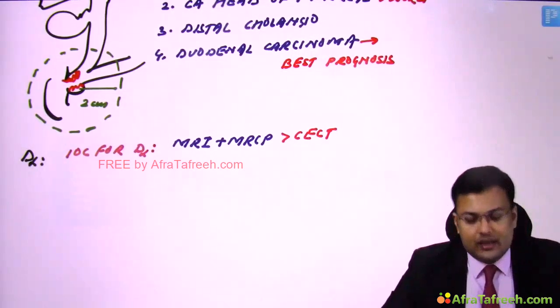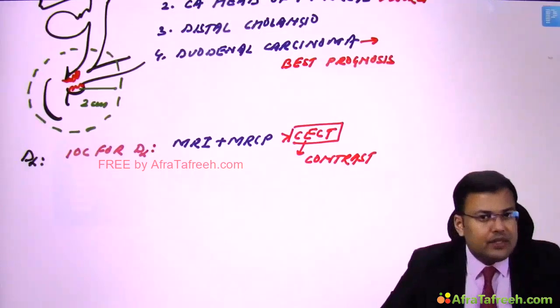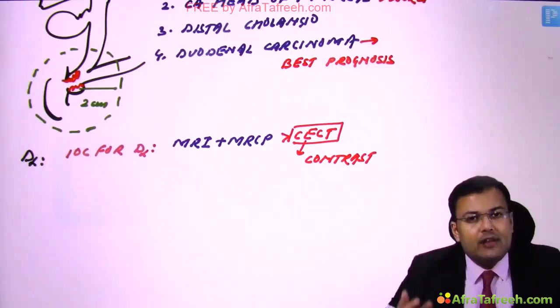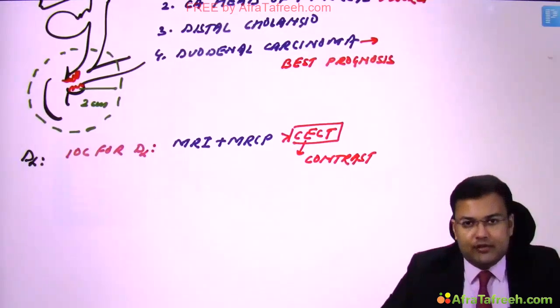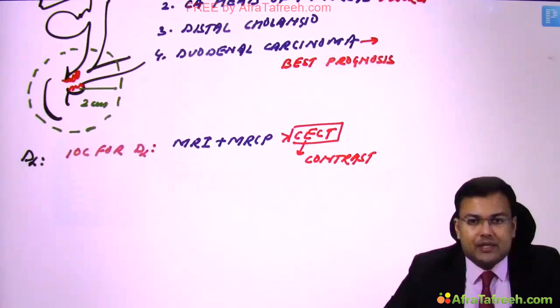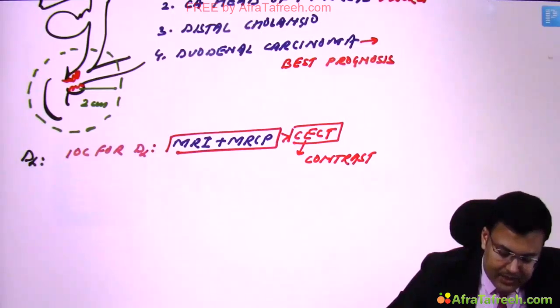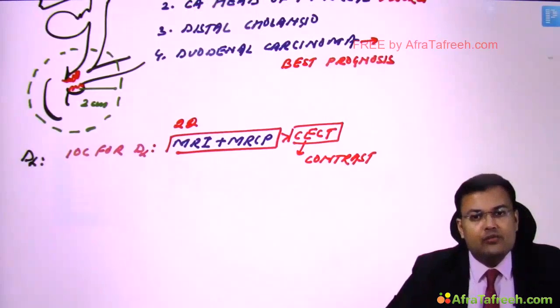So why? See, in contrast enhanced CT, what you give? You give contrast. Clear? And you know that in patients of obstructive jaundice, there is risk of hepatorenal syndrome. That's why we have to keep urine output more than 2.5 liter, and we have to maintain the hydration status of the patient. So if we give contrast, there are chances that patient is going to develop contrast induced nephropathy, renal failure, or it can precipitate hepatorenal syndrome. So theoretically, which one is better? MRI plus MRCP is better. Suppose this option is not there in the exam, then you can go for CCT.